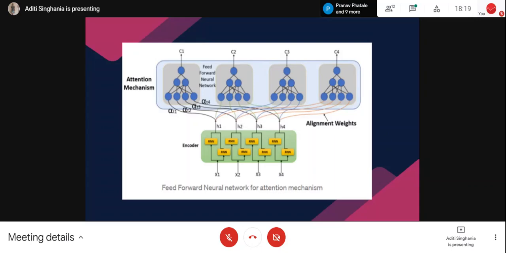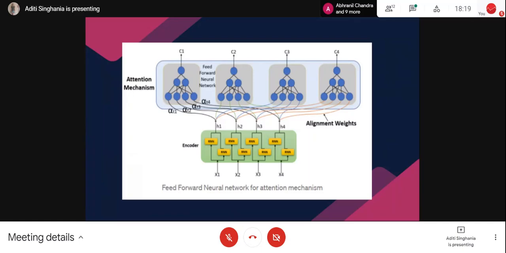And then what I do is I simply multiply alpha t1 into h1 plus alpha t2 into h2 plus alpha t3 into h3 plus alpha t4 into h4, and this is how I get my context vector. And then again I will have different alignment scores to calculate C2, and I will have a new context vector for my second timestamp, and this is how I will get 4 different context vectors.